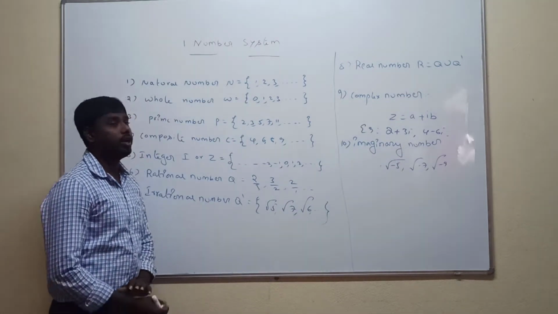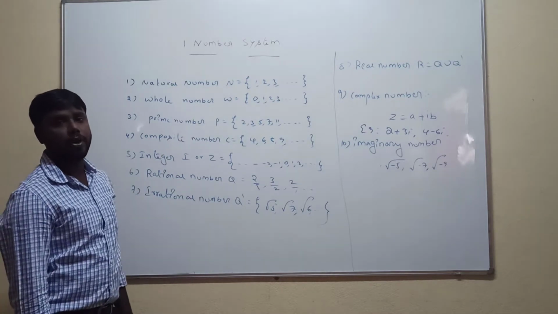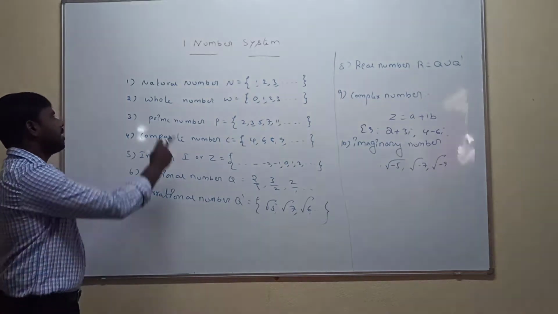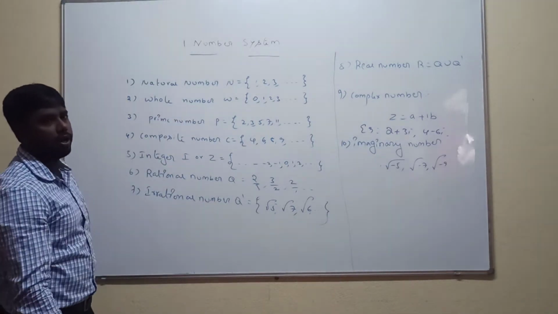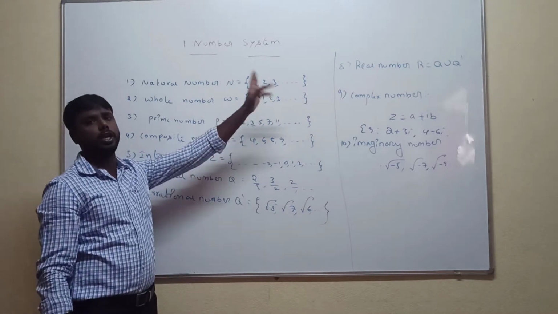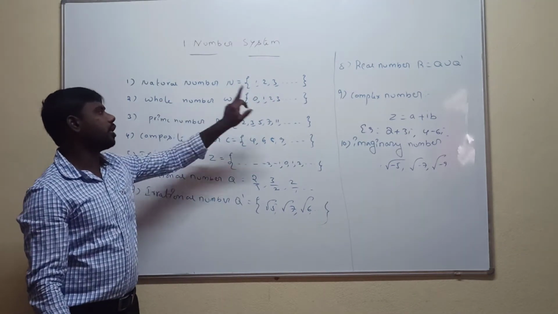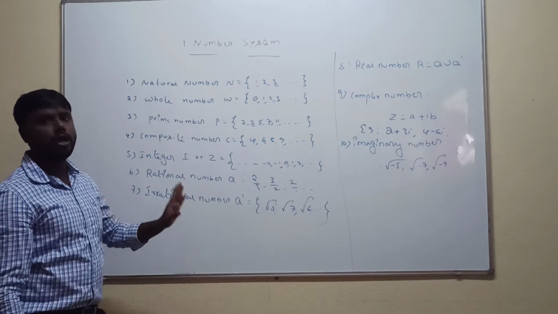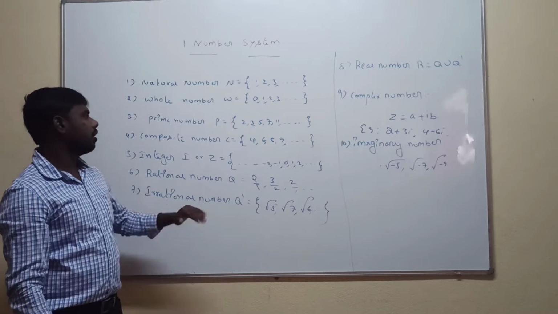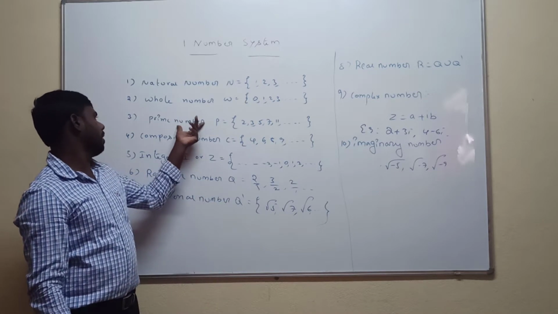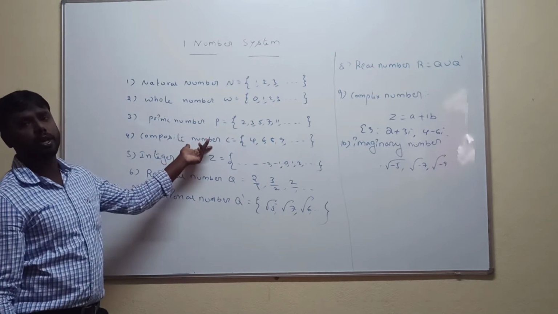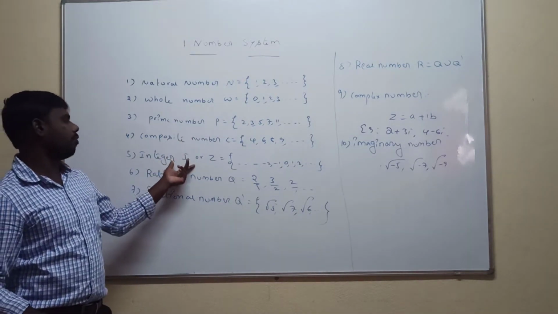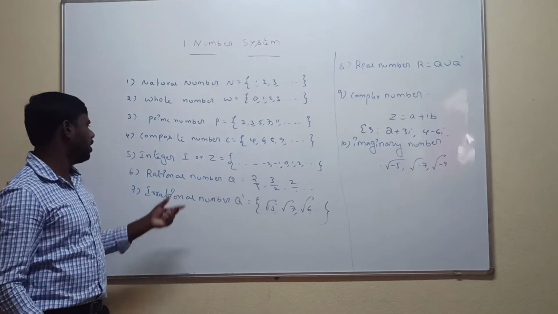Everyone understood? So we discussed the number system, and there are totally 10 types of numbers. First is the natural number: counting numbers starting from 1, 2, 3, and so on. Whole numbers are natural numbers including 0. Prime numbers are natural numbers greater than 1 divisible only by 1 and itself. Composite numbers are natural numbers greater than 1 which are not prime. Integers are the set of both positive and negative values.